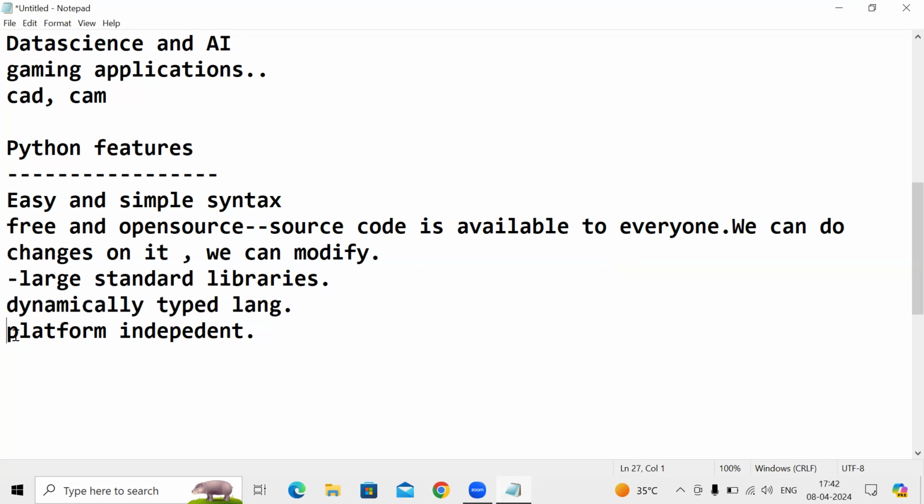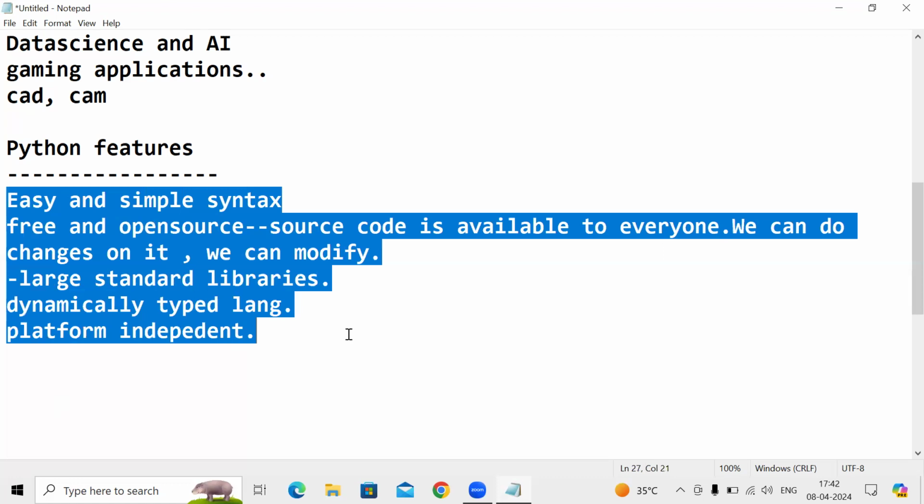And one more point is platform independent. Platform independent in the sense it will support any operating system. Suppose you write some lines of code in one operating system and you want to shift those lines to another operating system, it will execute. No error will show. That's why we call it a platform independent programming language, guys. These are some of the Python features.